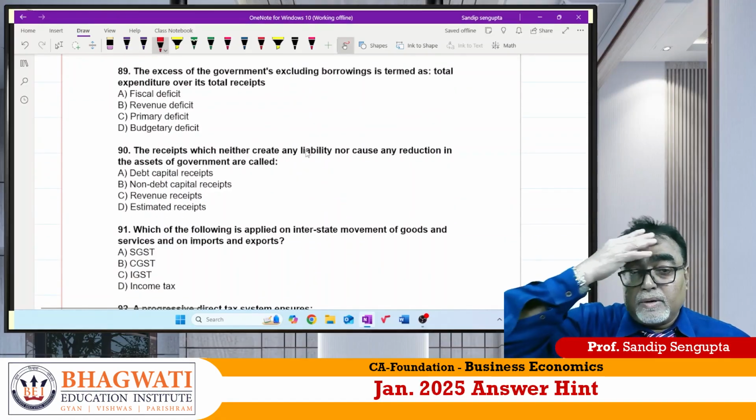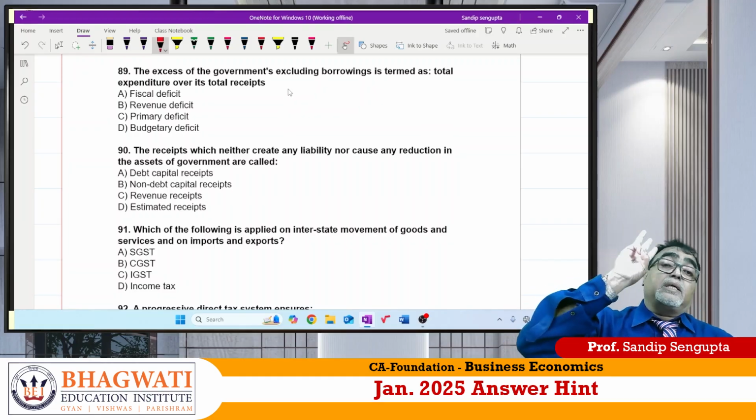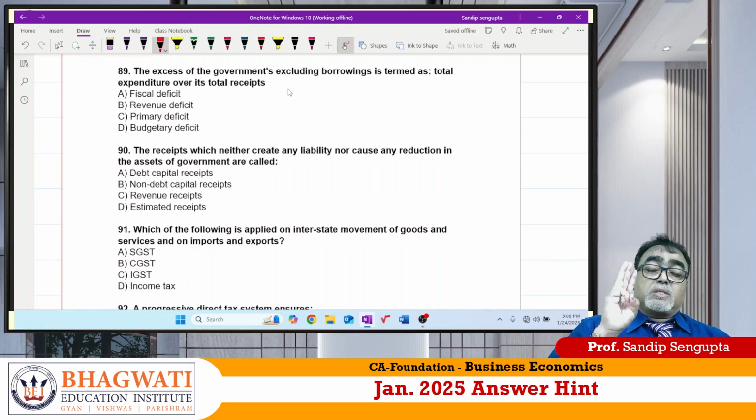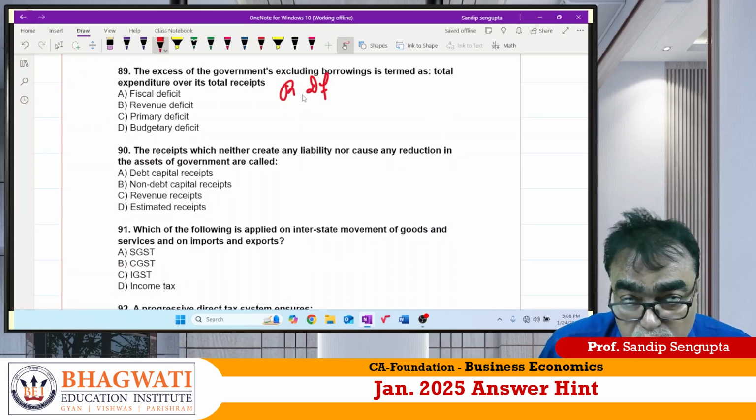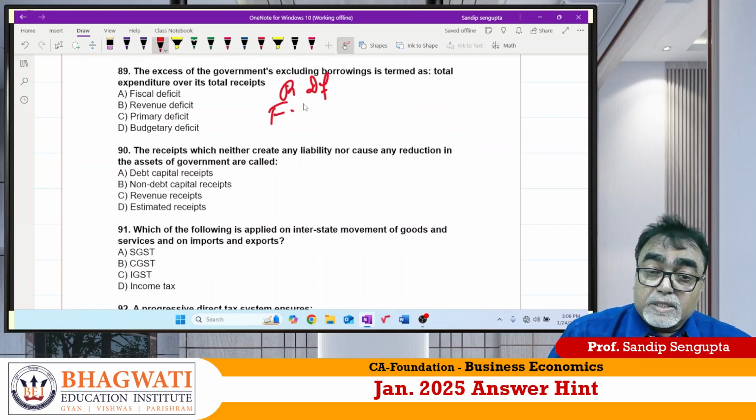Excess of government expenditure excluding borrowing is termed as what? There are three deficits: revenue deficit, fiscal deficit, and primary deficit. Revenue deficit is revenue expenditure minus revenue receipt. The main thing is fiscal deficit. What is fiscal deficit?